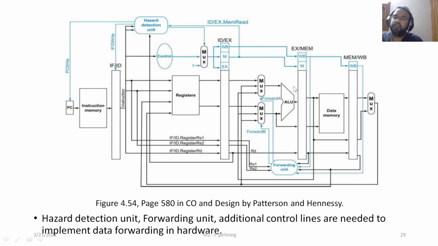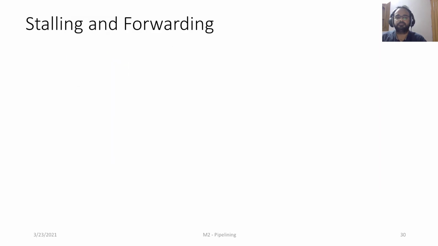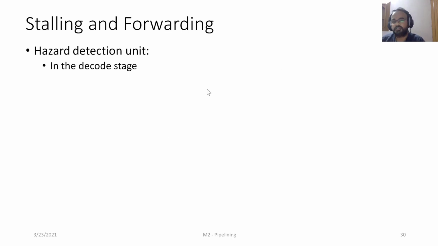Now you can ask, how do we implement stalling? It's again the hazard detection unit that would be there, and there will not be any forwarding unit. Instead, we'll have some additional control signals that will say do not progress. So to implement stalling and forwarding, we need a hazard detection unit, which is basically done during the decode stage, right?